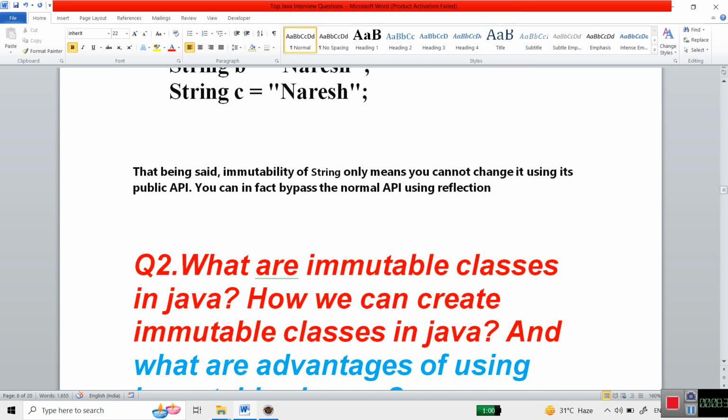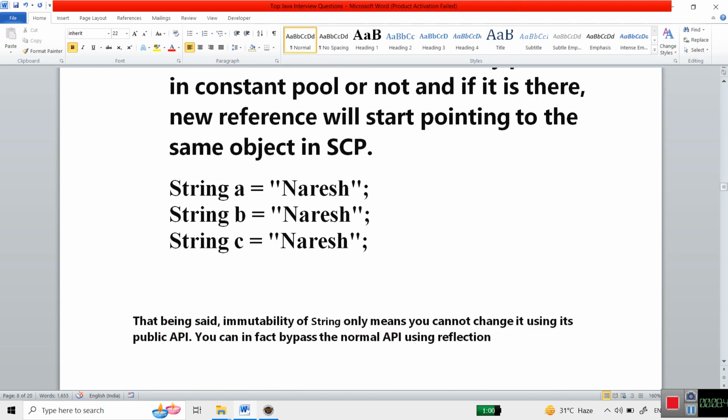And immutability of String only means that you cannot change it using its public API. You can in fact bypass the normal API using reflection. That is another concept.